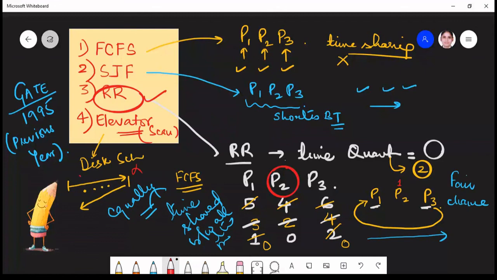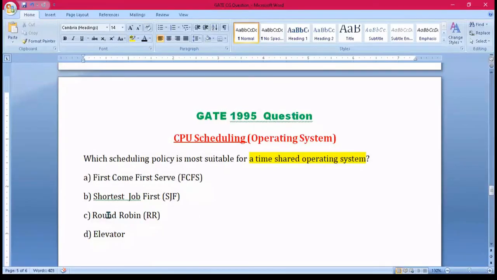So this is also not giving a fair chance, because whichever process comes first will be served first, will get the turn first, and will completely execute, then the other processes will get their chance. In this way we can see that this cannot be the right answer. So the right answer here is round robin scheduling, option C.